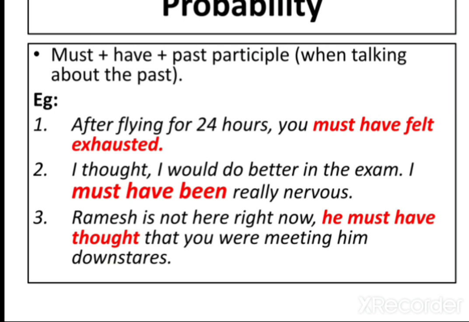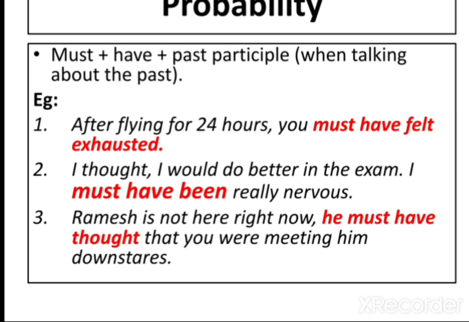Now, see how this creates the perfect tense. The main verb following have is in the past participle form. So, when talking about the present or the future, must is followed by the bare infinitive, meaning without to. But when talking about the past, must is followed by have and the past participle verb form.